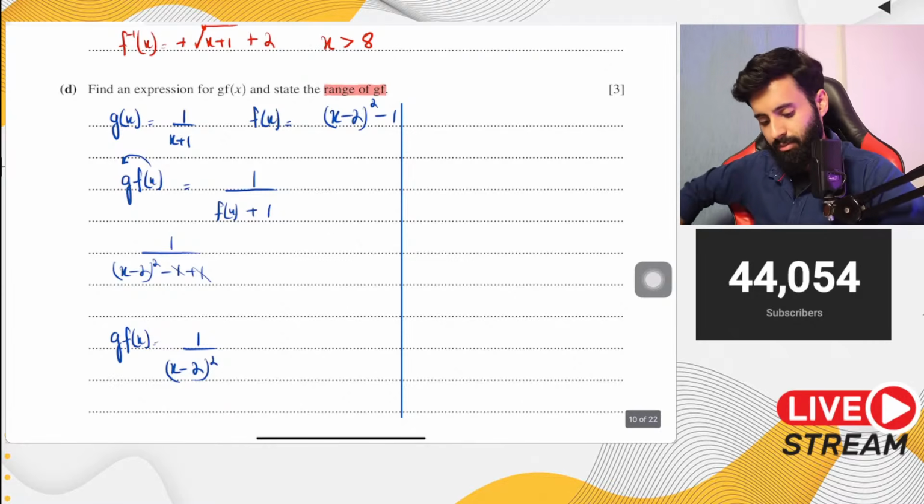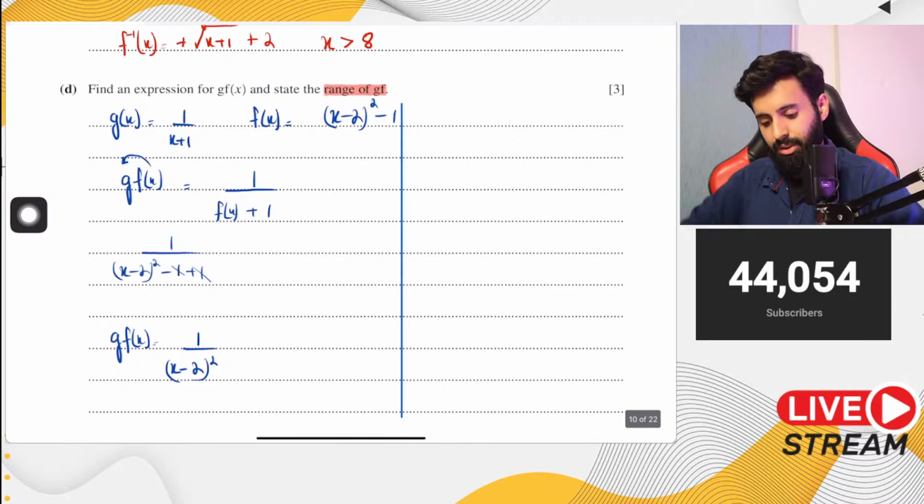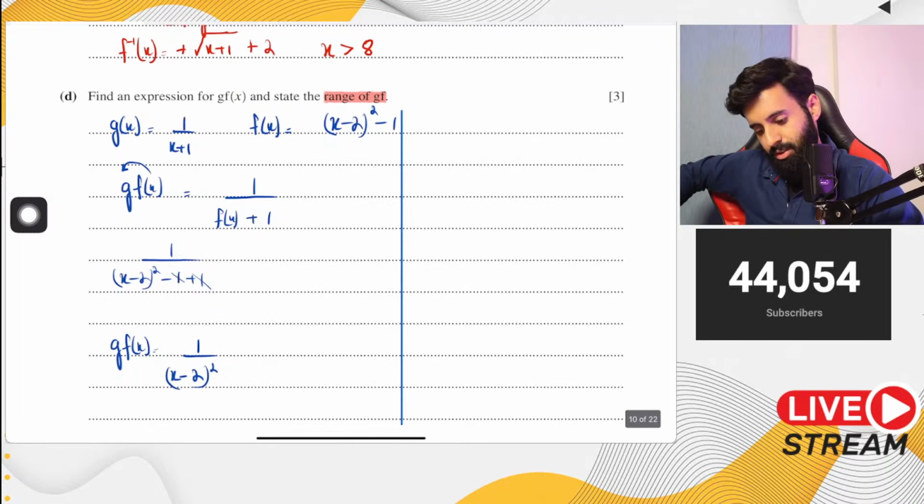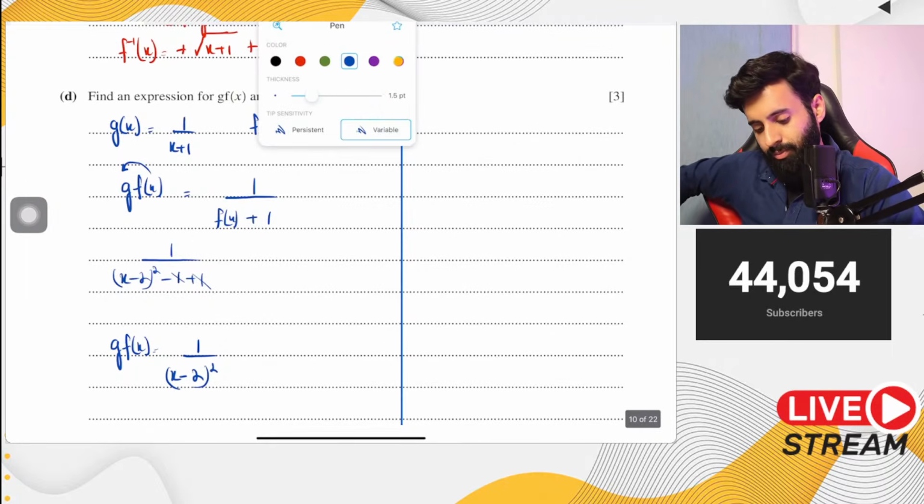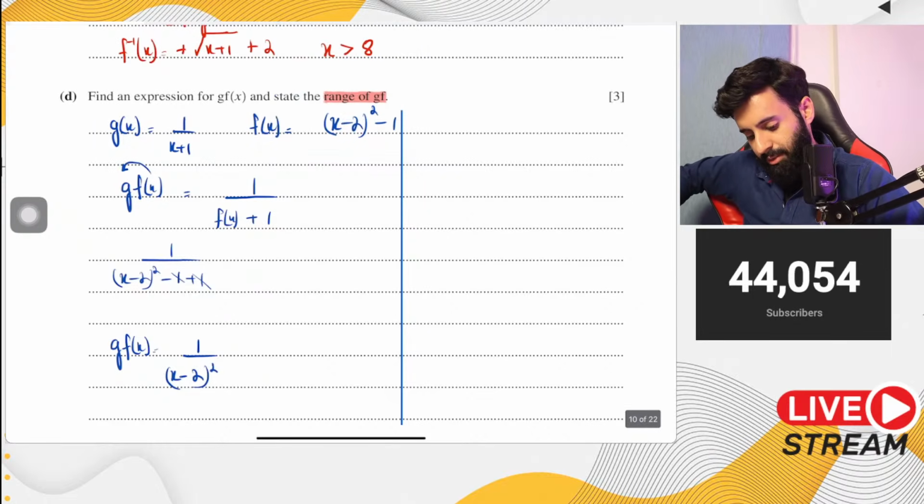Now the real question is, how do we find out the range? Doing this is no big feat. I mean, good job if you did it right. But the real question is, how do we find out the range? In order to write down the range, this line that I've drawn is basically for the working of range. And again, get familiar with the question.